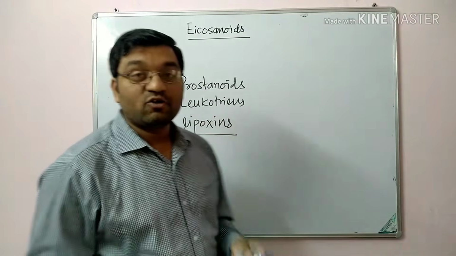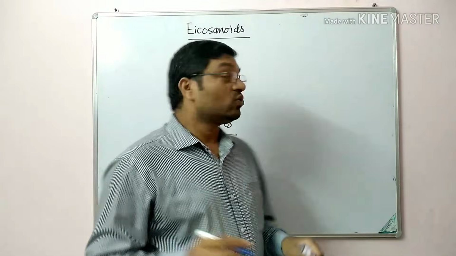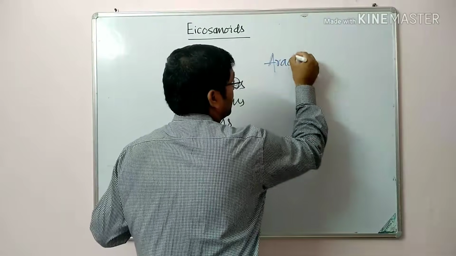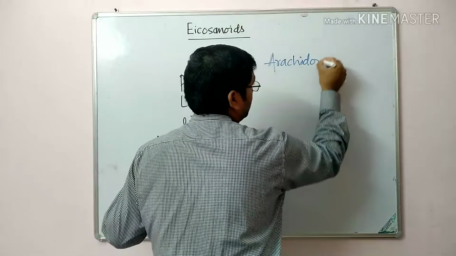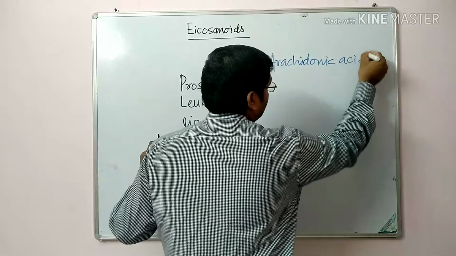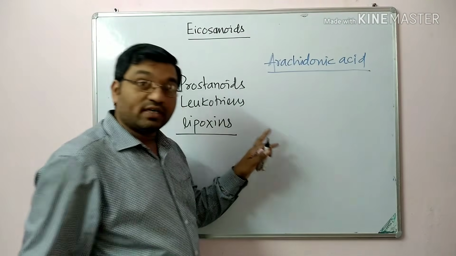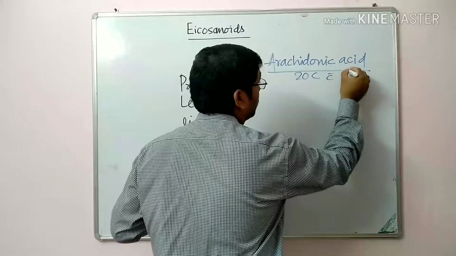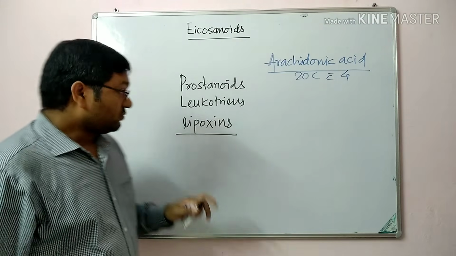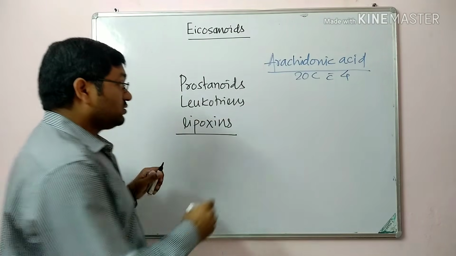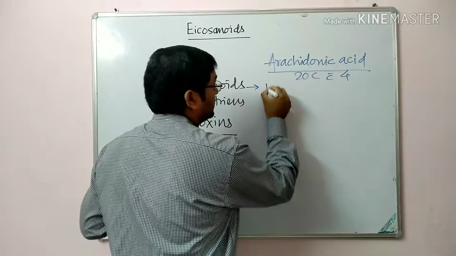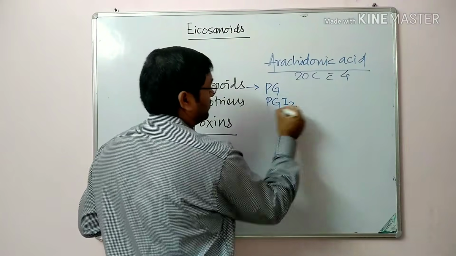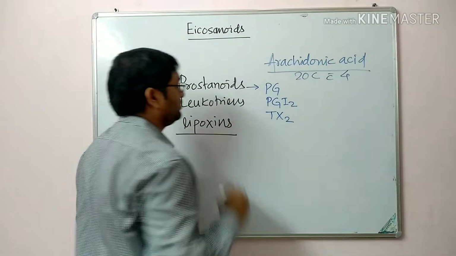These compounds are derived from a 20 carbon compound, arachidonic acid, which acts as a precursor for all these compounds. Arachidonic acid is a polyunsaturated fatty acid. It is a 20 carbon compound with 4 double bonds. These prostanoids include prostaglandins, then prostacyclin and thromboxane.